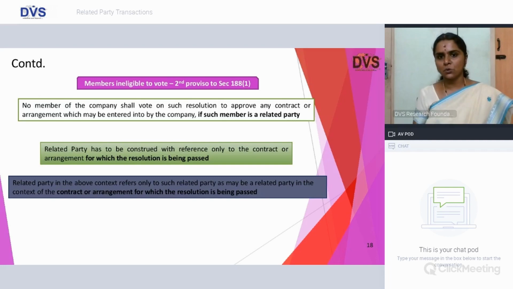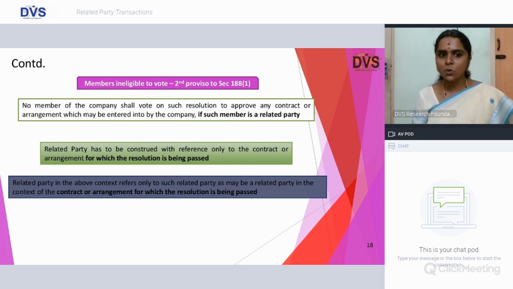Who are ineligible to vote? This is very important, friends, because this differs from your SEBI LODR. No member shall vote on such resolution to approve any contract or arrangement which may be entered into by the company if such member is a related party. There is a clarification given by MCA post this particular notification in July 2014, which clearly says that related party shall be construed with reference to the contract or arrangement for which the resolution is being passed.